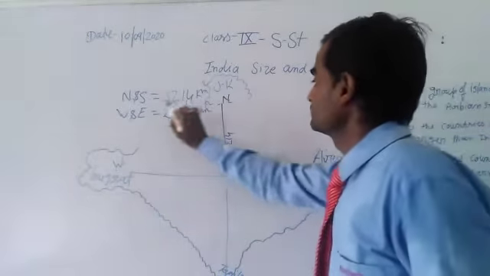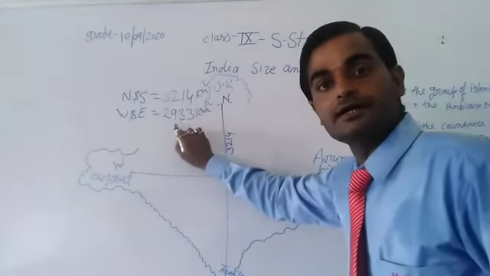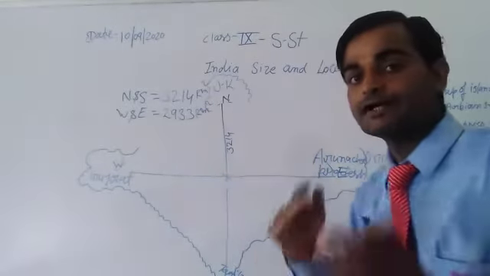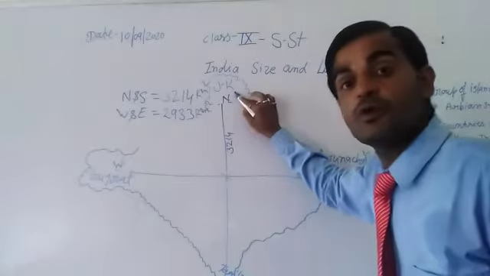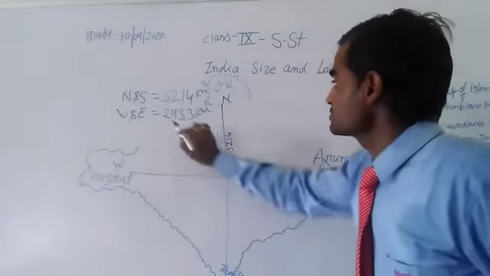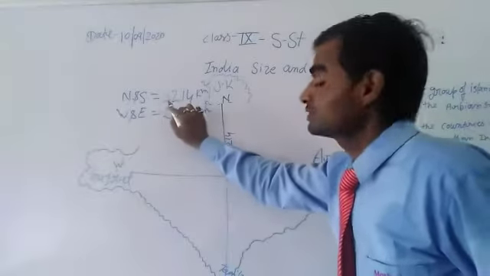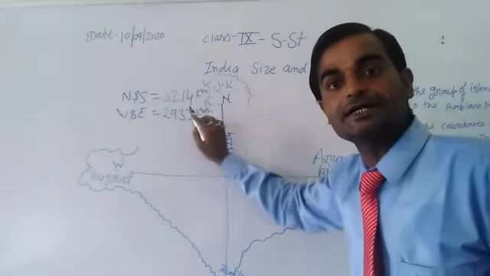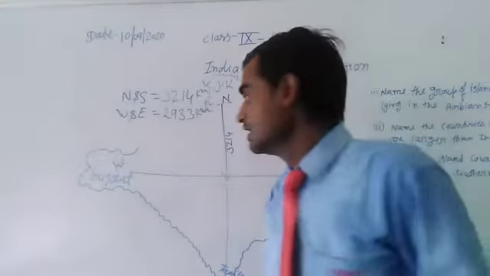Pradesh is 2,933 kilometers, and the total distance between Jammu and Kashmir to Tamil Nadu, north and south, is 3,214 kilometers. Understand? And the total